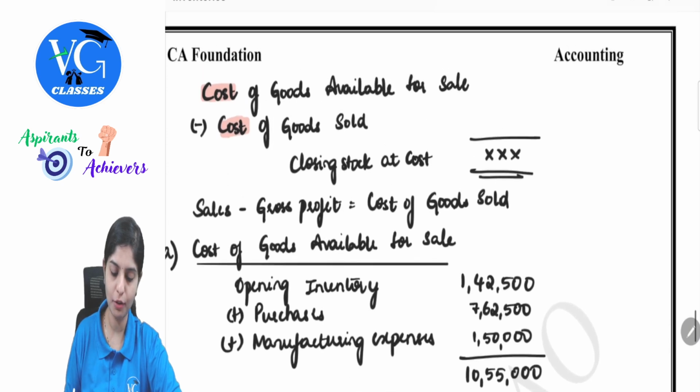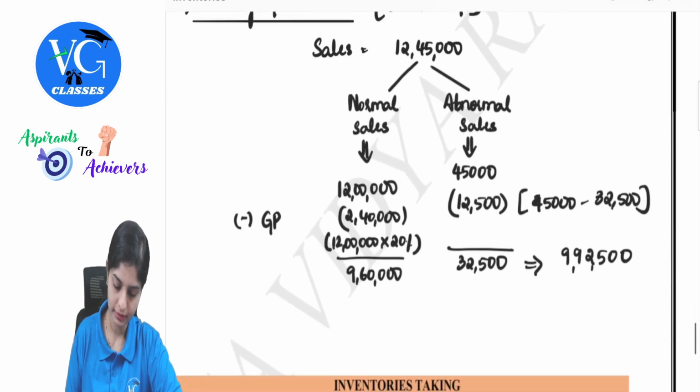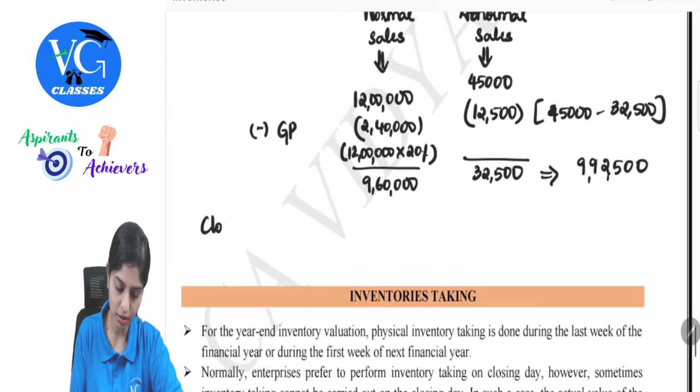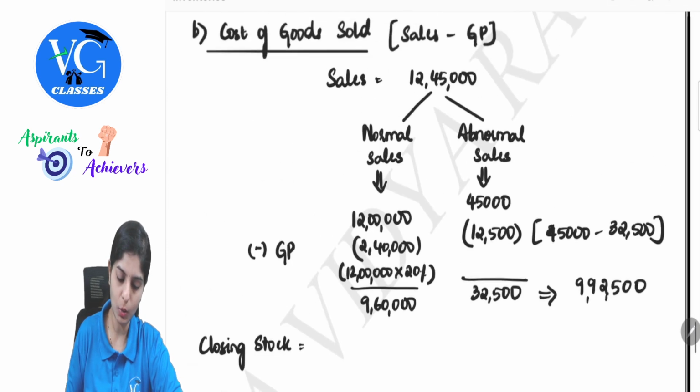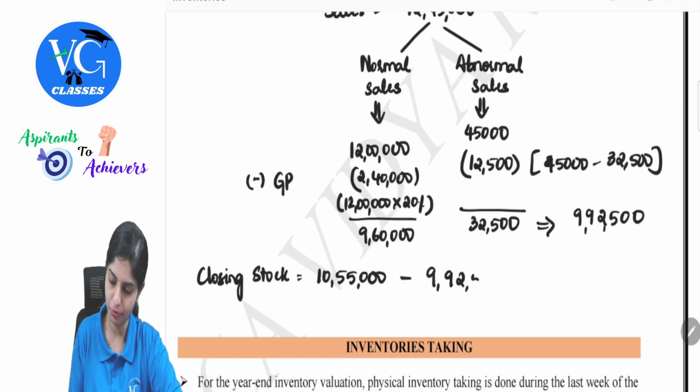So here I have cost of goods available for sale and then cost of goods sold. Closing stock will be equal to 10,55,000 minus 9,92,500.